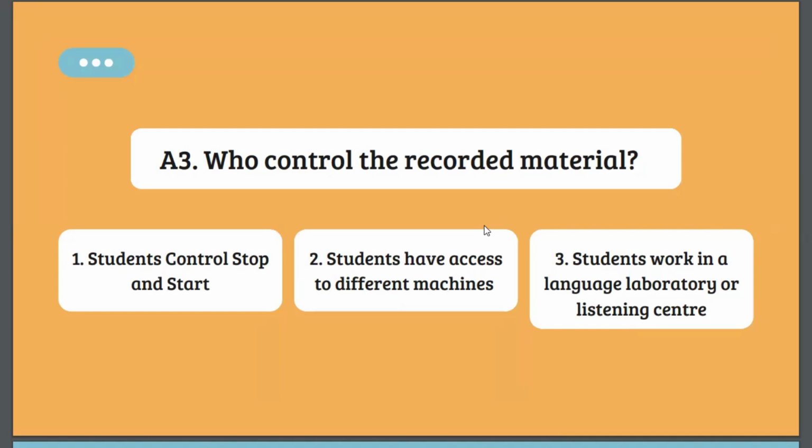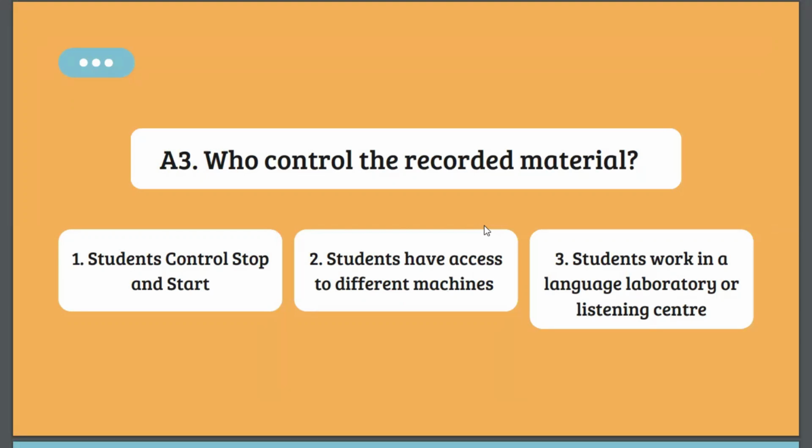The next one is students have access to different machines. Using multiple audio devices in small groups can enable students to listen at a speed suitable for their group rather than the whole class. And the last one, students work in a language laboratory or in the listening center.